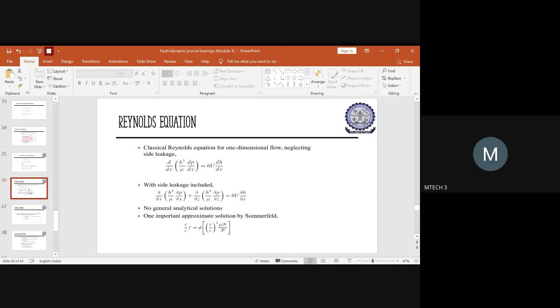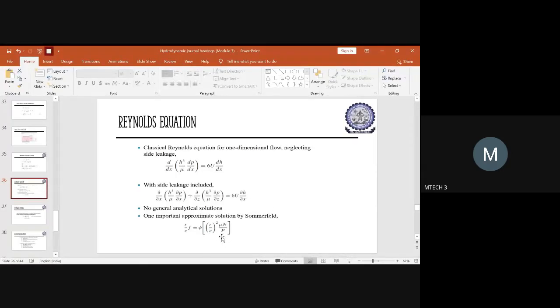So this is about the Reynolds equation. If they ask you to derive for two-dimensional, you can end up in one-dimensional, and you can show that if the leakages are included, this will be the equation for two-dimensional. Later, related to this, by the approximation method, the Sommerfeld equation will be this one.